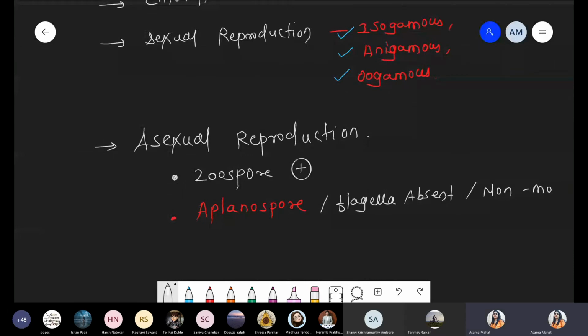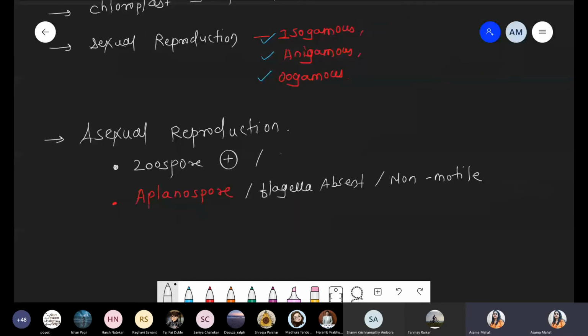First of all, zoospore means flagella present, so simply you can say these are motile spores. So Chlamydomonas shows zoospores, motile spores, as well as aplanospores, non-motile spores.